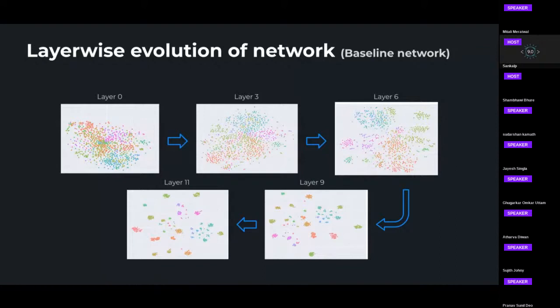So you have just plotted those feature vectors on a 2D graph, and that's what you did, or is it more than that? So we just took the embeddings from the layers, grabbed them, and used t-SNE to plot these to get a 2D representation from N-dimensional vectors.